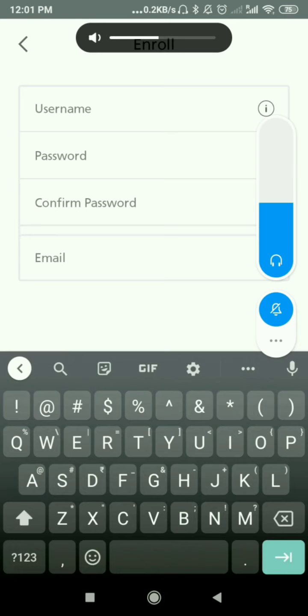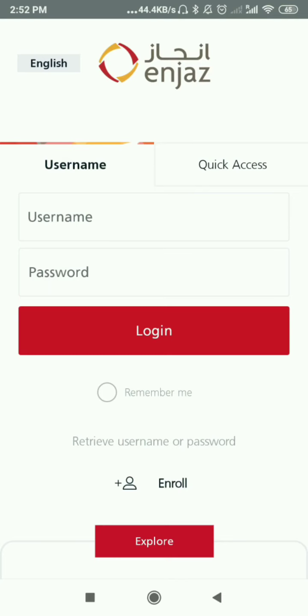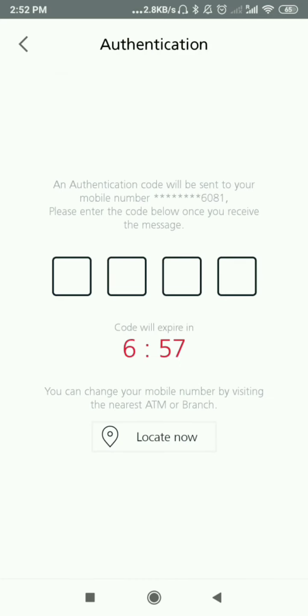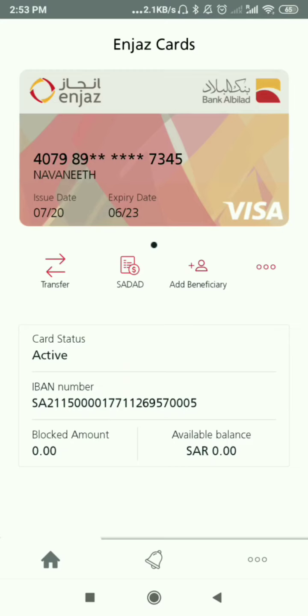The thing is, you have to remember that whenever you want to put money into this app, you have to go to their own ATM. See, here I am logging in, username and password. You can log in through another option. See, here is the PIN access.